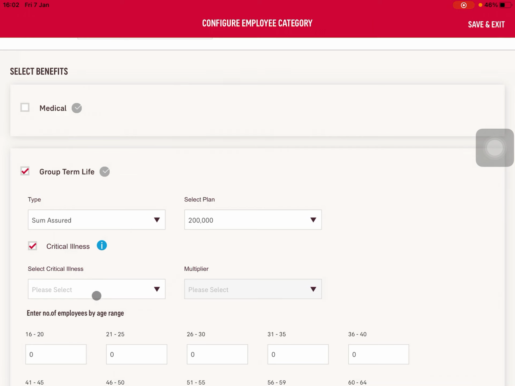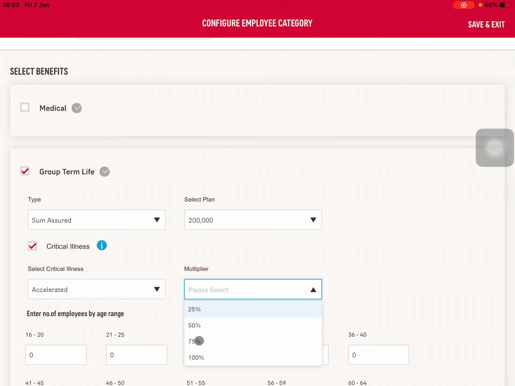Now critical illness, there's two types. One is non-accelerated, one is accelerated. Non-accelerated meaning once I claim critical illness, it will not impact my sum insured. But if it's accelerated, once I claim the accelerated part, it will reduce my basic sum insured. Now the multiplier here is 25, 50, 75, 100%.